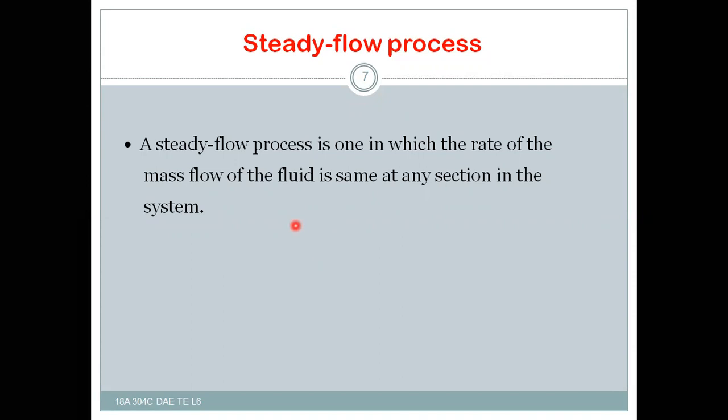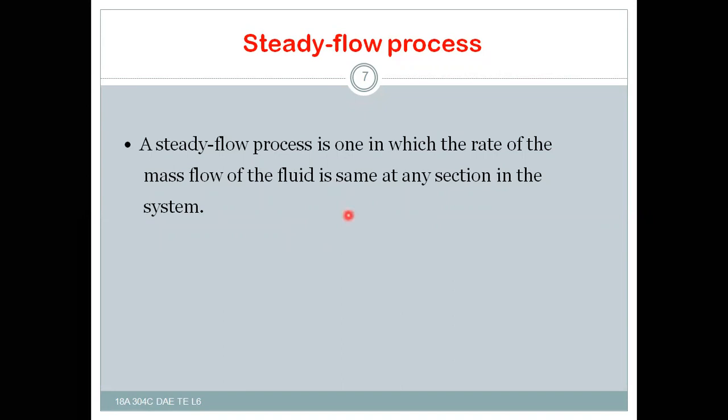So in this steady flow process, we are going to have two equations, as I told you already in the previous classes. One is the continuity equation, where the mass flow rate is constant, and the second is the steady flow energy equation, in which the flow parameters remain the same at any time during the flow.